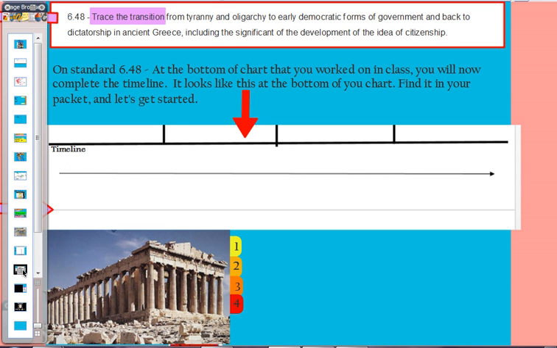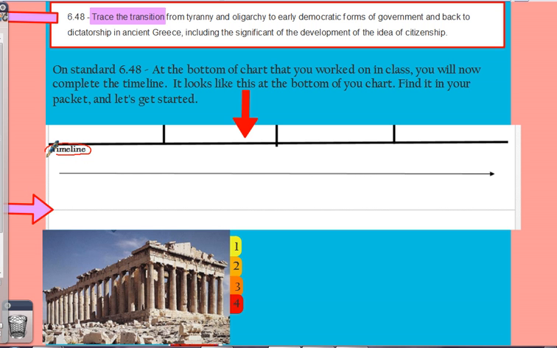Alright, this is what the very bottom of your paper looks like. So in order for you to make it match identically, you need to write timeline, and don't write it huge, but write timeline above this little line that I was talking about that has an arrow on the end.